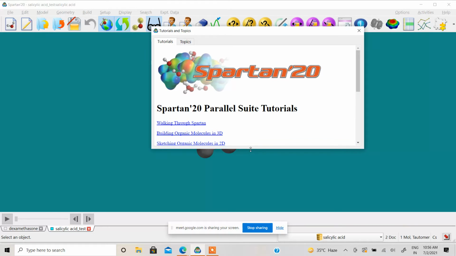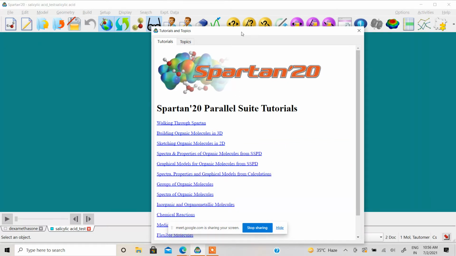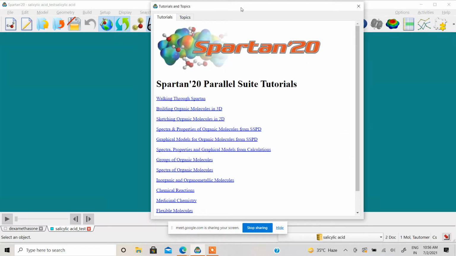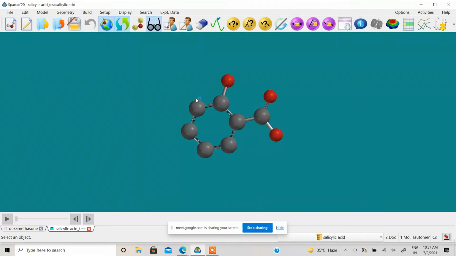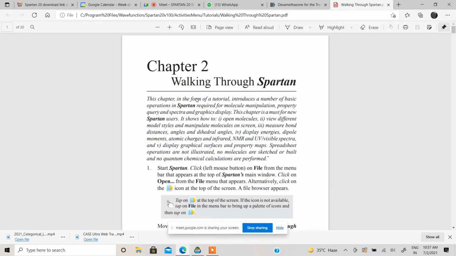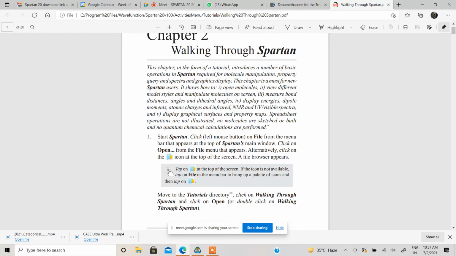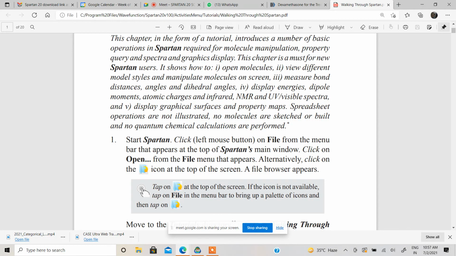So suppose you are new to this program and you don't know anything about this program. We have a file called Walking Through Spartan. You can use this file. When you click on this Walking Through Spartan, a PDF file will open. And this file will show you. I will just zoom it to give you more idea. You can see my window?